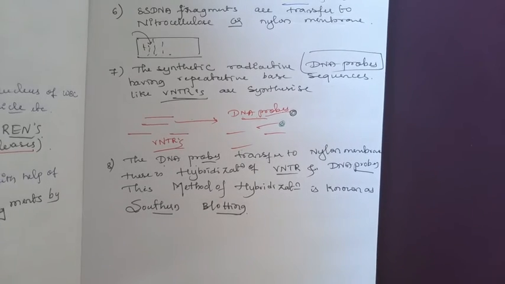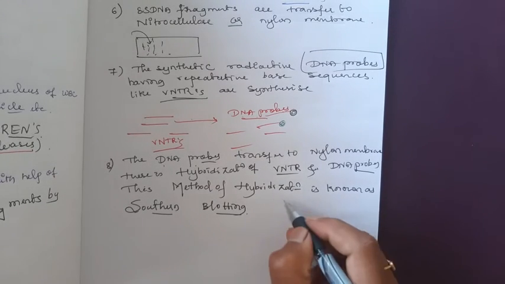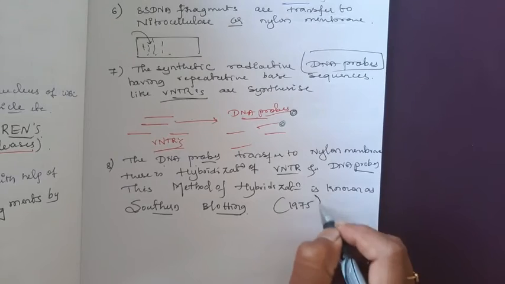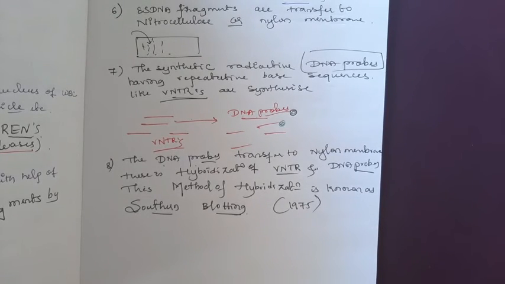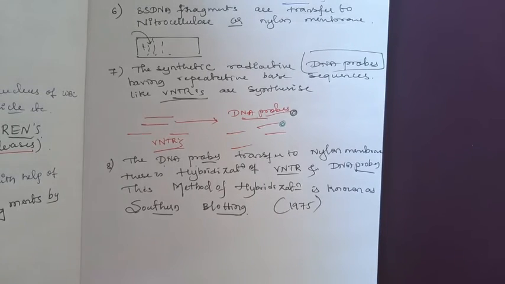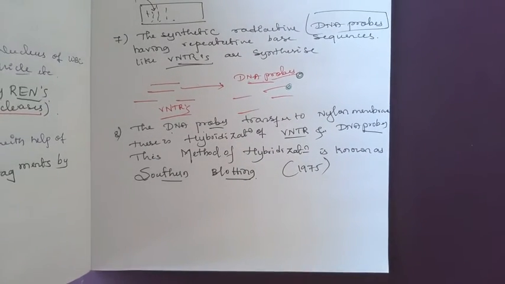The scientist Southern discovered this in the year 1975. That's why the technique is called Southern blotting. Southern blotting is very simple. There is complementary base pairing between the VNTRs and the DNA probes. DNA probes are very similar to the VNTRs. Okay, next thing.